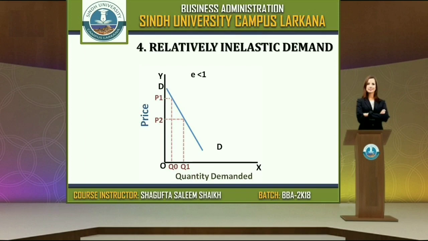But how much has the quantity increased? Here you can see it is very little. The price decreases a lot but demand increases very little. People are not much interested. So in such cases we can say it is relatively inelastic demand. Here the demand curve is rapidly sloping, which shows that the change in the quantity from Q0 to Q1 is relatively smaller than the change in the price from P1 to P2.